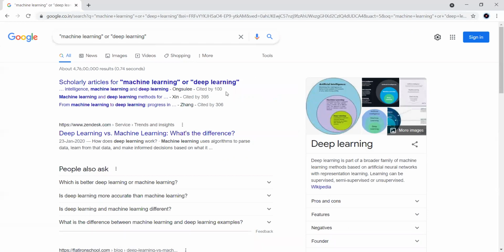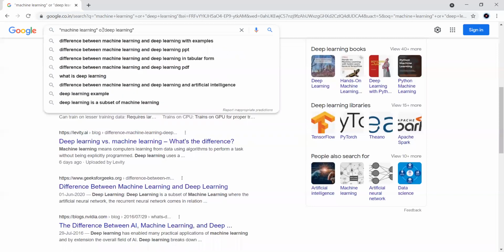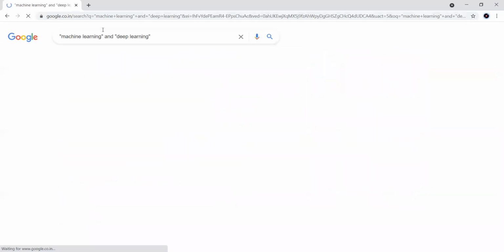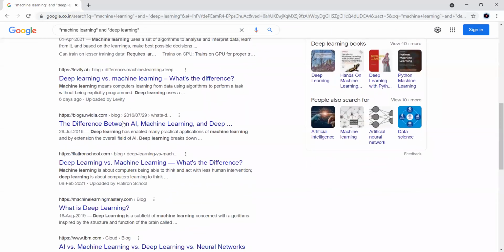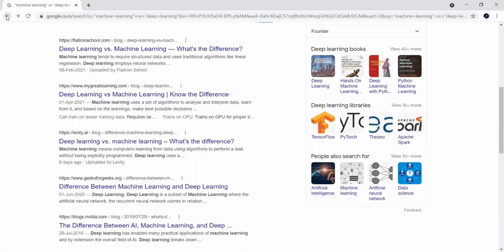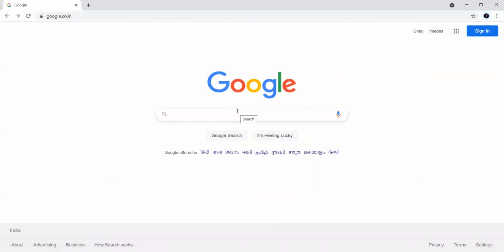It can show machine learning or deep learning related to that. Similarly, I can type AND also to indicate both. This is how it works. That is double quotations.